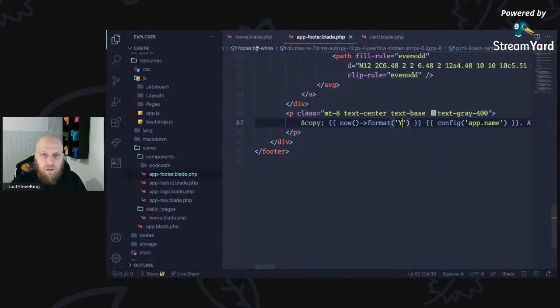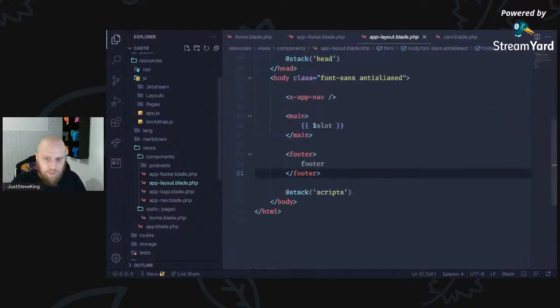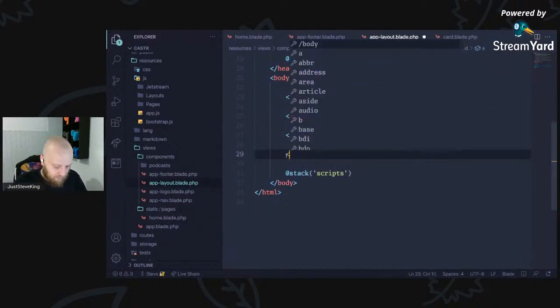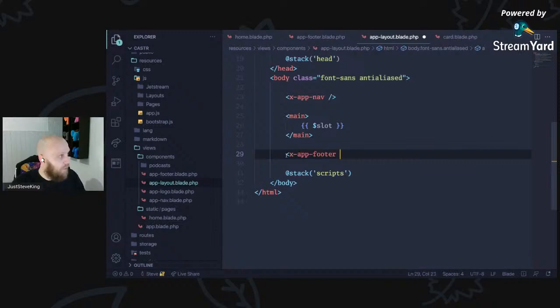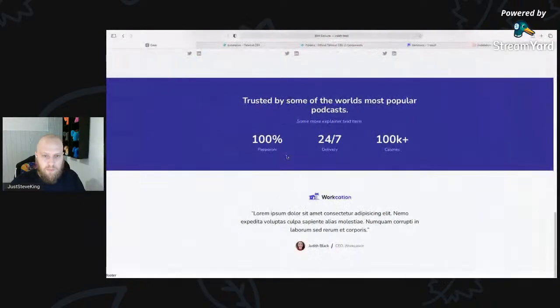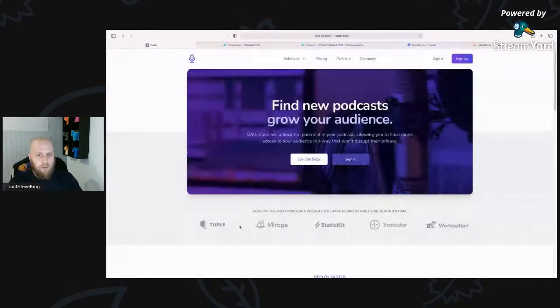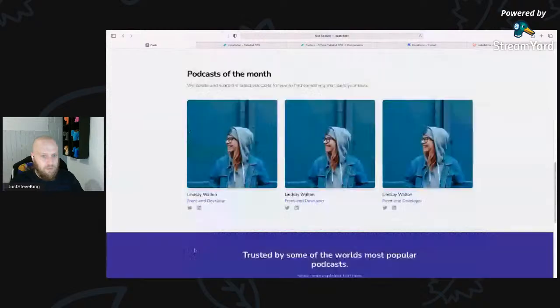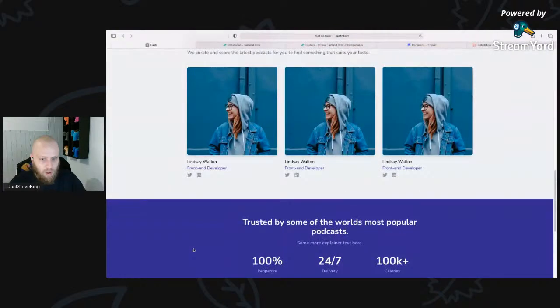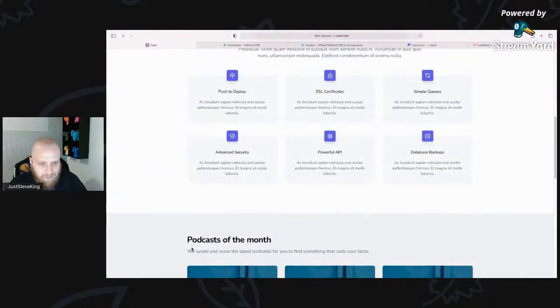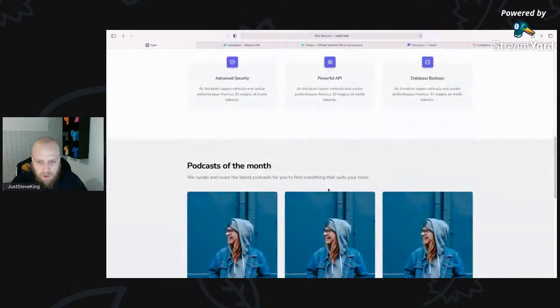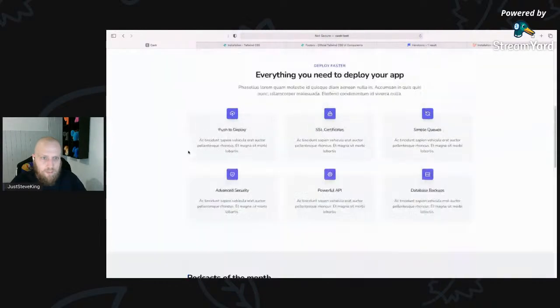We're going to need to put this on the layout. So that footer there can be x app footer. Drop that in there. Bam. 2021, company name, all rights reserved. Nice and simple. We've got a homepage. It's not fancy. It's still got a lot to do to it. There's some font pairing to do, some colors to sort out, some components to create. But we've got a homepage.